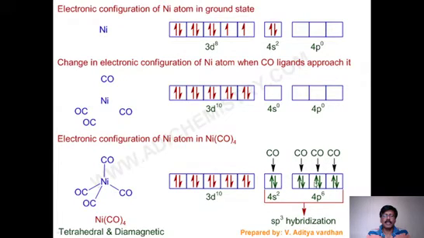Due to this sp3 hybridization, the structure of nickel carbonyl is tetrahedral. You can see the tetrahedral structure, with one up and the other three in a pyramid shape. Into each vacant hybrid orbital, each carbonyl donates 2 electrons, so that these are completely filled. So this is how we see sp3 hybridization and tetrahedral structure for nickel carbonyl.